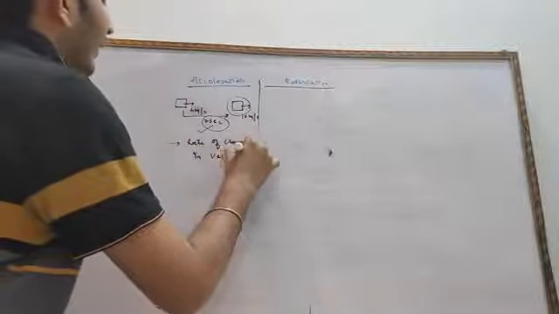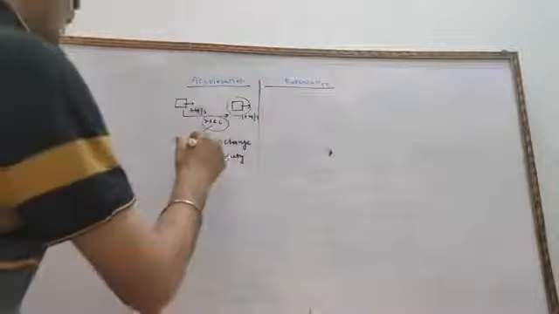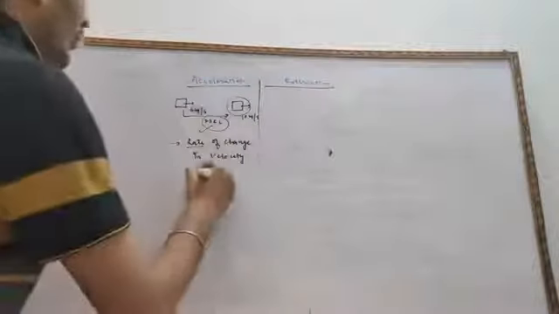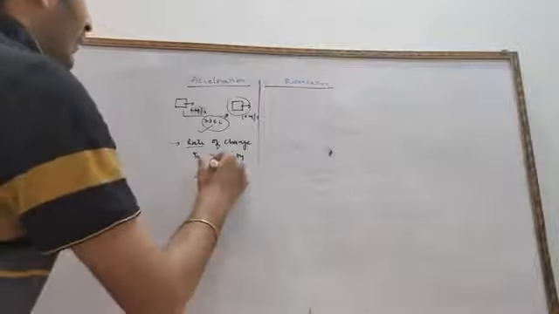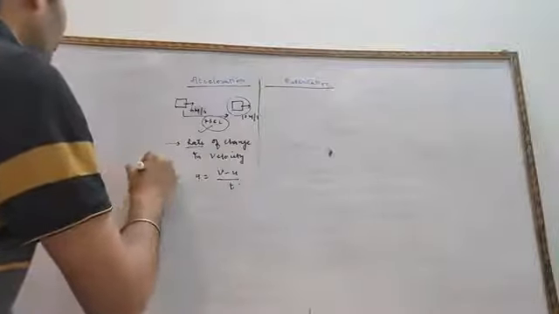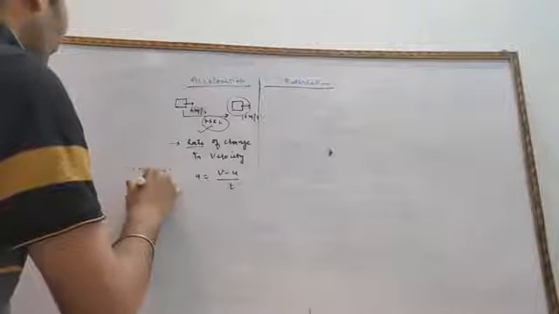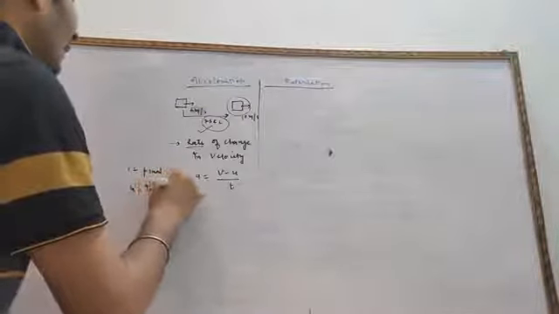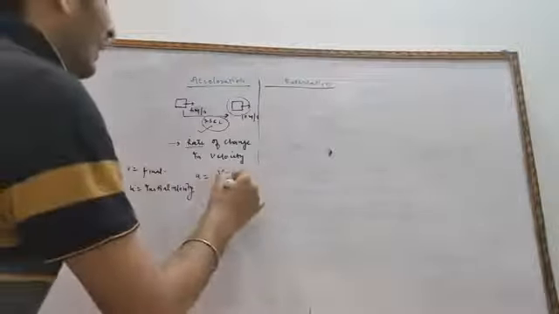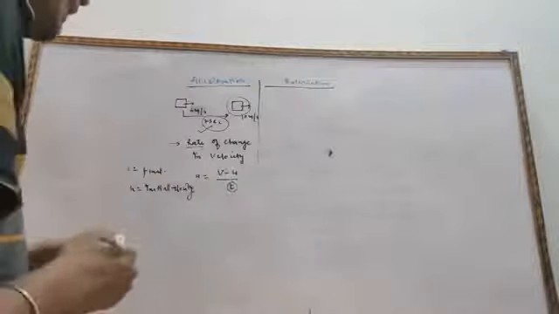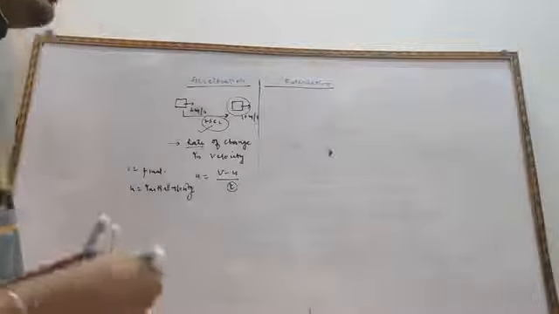Rate means divided by time. So we know very well acceleration equals v minus u upon t, where v is the final velocity and u is the initial velocity,